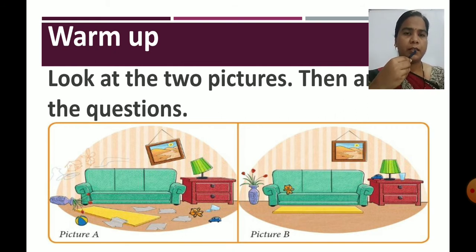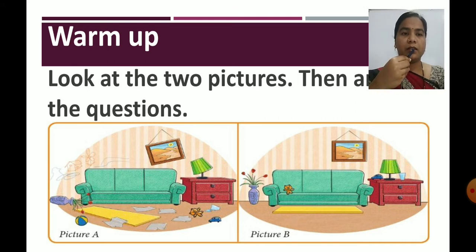What can you see in picture A and picture B? What is the difference in both the pictures? So children, the difference is that one picture is neat and clean. Which one is this? B. And picture A is not clean, it is dirty. We can see everything is not in its place. We can see a toy on the floor, paper lying on the floor.